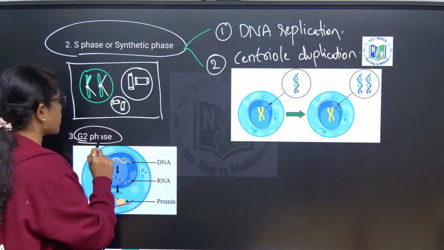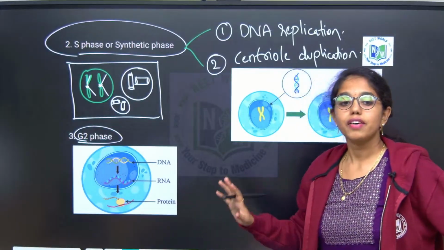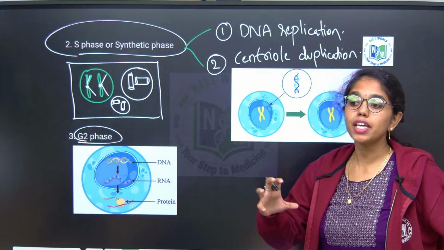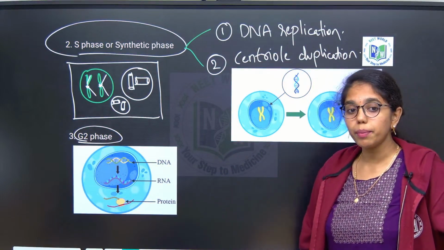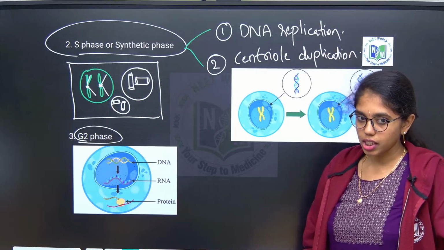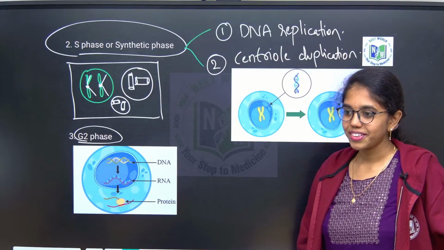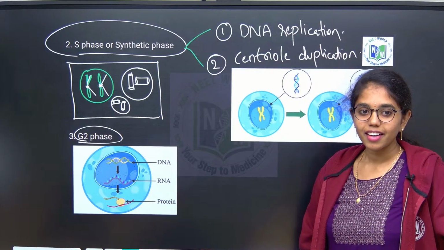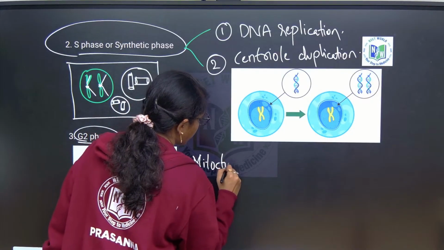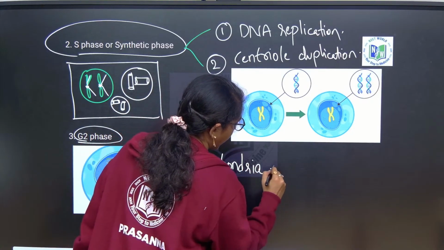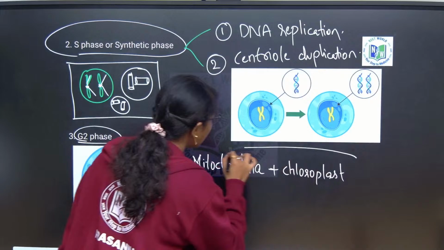Next, G2 phase. Here in G2 phase, you have to remember 2 major points. Self-duplicating or semi-autonomous organelles will replicate in G2 phase. Tell me what the 2 self-replicating organelles are. Yesterday we discussed it. Should I give you a hint? Double membrane bound organelles: mitochondria and chloroplast. Very good. Mitochondria and chloroplast.